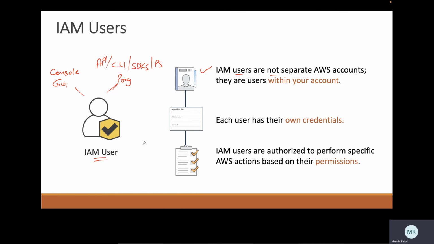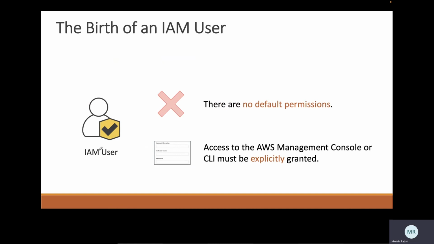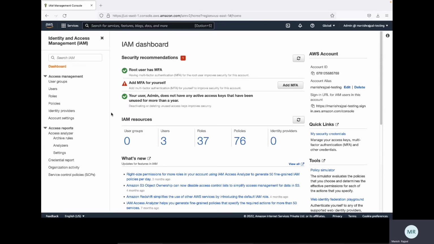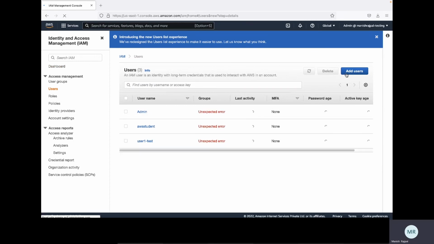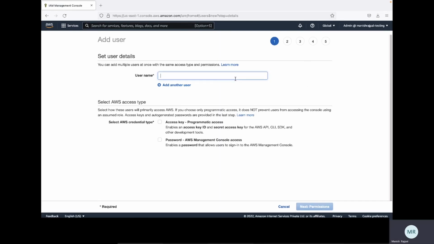IAM users should be authorized to perform some actions, for which I can attach IAM policies to my IAM users. When we start creating IAM users, the users would have no default permissions. The access to console or CLI must be explicitly granted. Now, let me show you all of these one by one. I would be quickly creating a user. I would say let's add a user. I would call this user, let's say, test user.